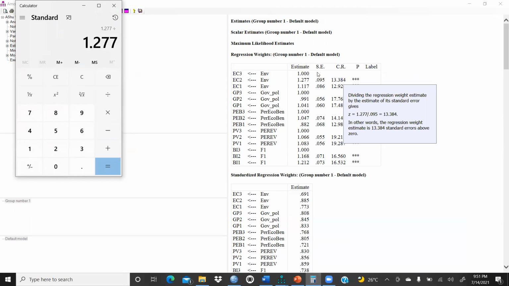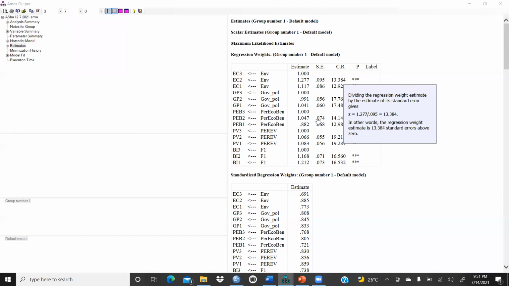Divided by 0.095. So have we got the same value? Yes, of course, 13.384. It is a little bit different because this is calculated by the system, whatever the programming has done. So this is nearby almost the same value.